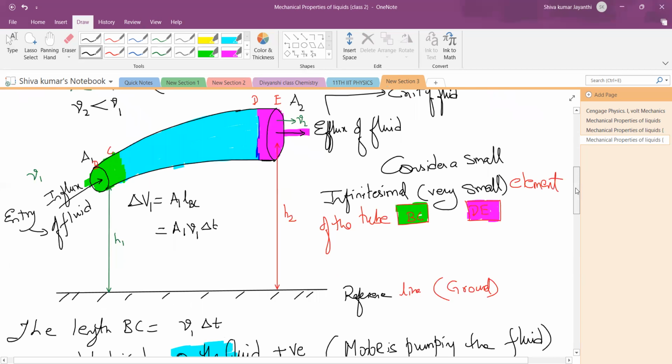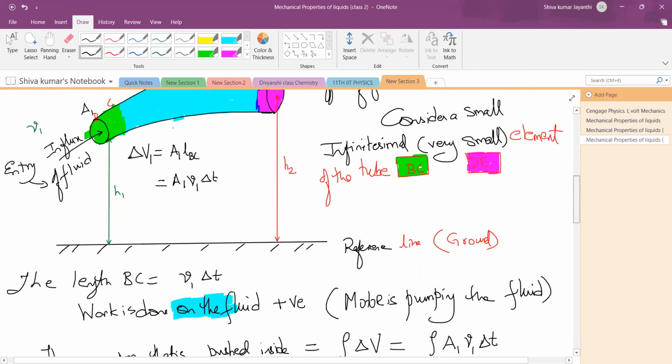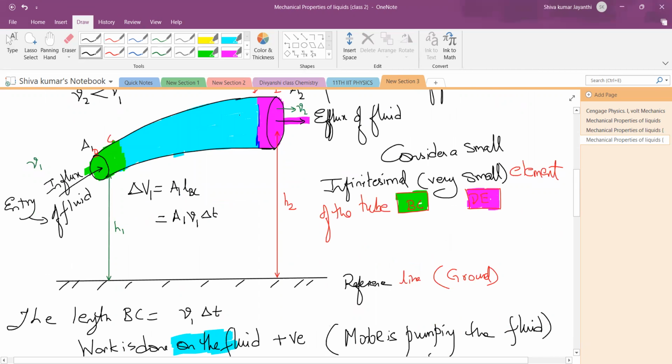So what we are doing right now, and again explaining this: first of all, we need to prove the equation of continuity, which we have quite obviously proven yesterday itself. The same thing I am writing again here. The amount of mass that would enter from B to C would be the same amount of mass of the fluid that will efflux or exit from D to E. Isn't it obvious? Yes, of course. What enters will come out. So in the length BC, what is the length BC?